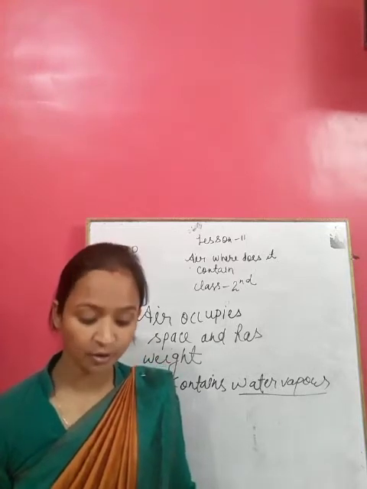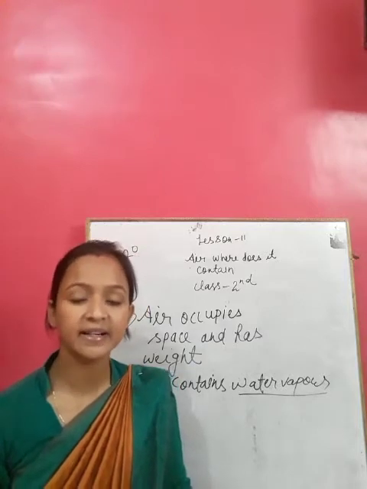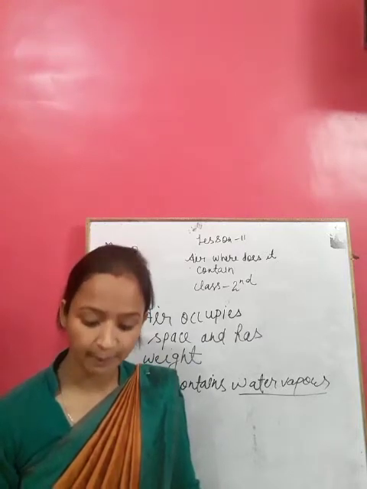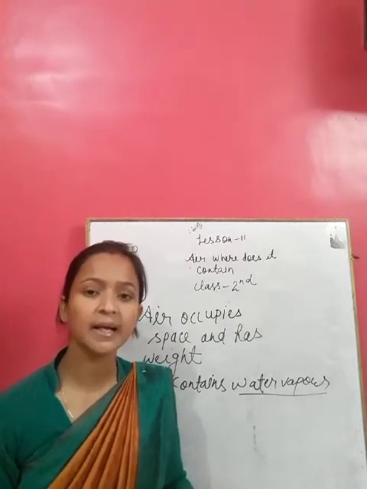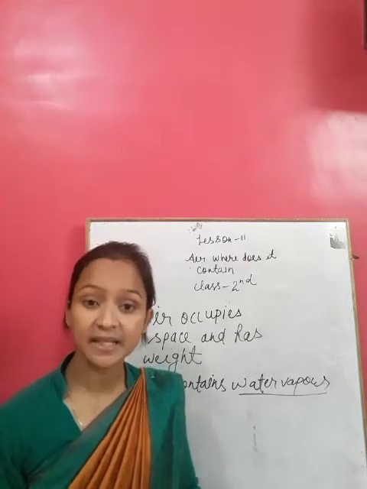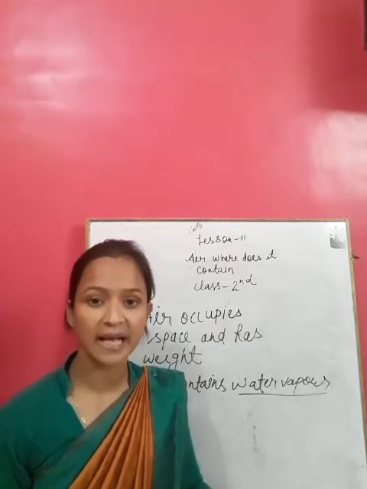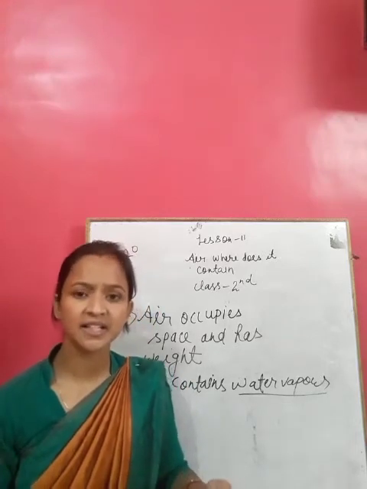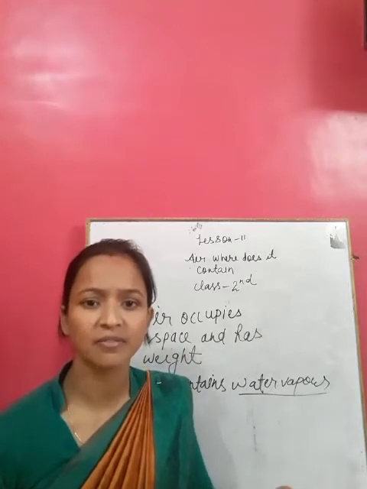Water from the wet clothes and the floor changes into water vapor. It changes into water vapor and mixes with the air. The heat of the sun changes water into gas, or we can say water vapor.